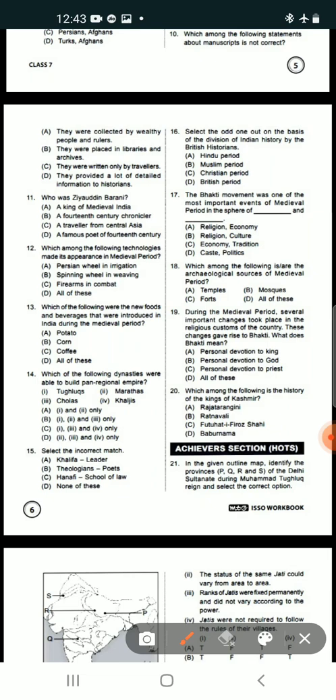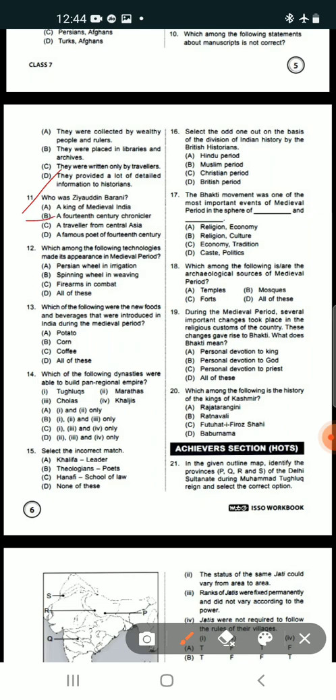Options given are: a king of medieval India, a 14th century chronicler, a traveler from Central Asia, and the last option, a famous poet of the 14th century. The answer is that Ziauddin Barani was a very famous chronicler of the medieval period. That means option B is correct.